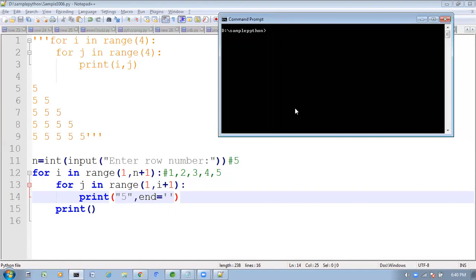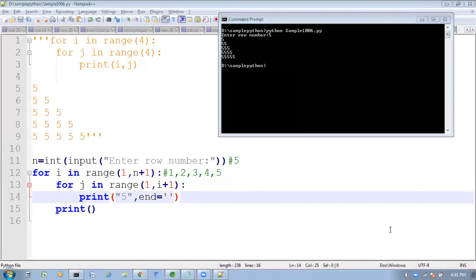5, I am giving. See, now we are getting 5 5 5 5 5 5 5 5 5 5 5. Like that we will get. Like this we will get it here. Clear? Clear how to use nested for loops?